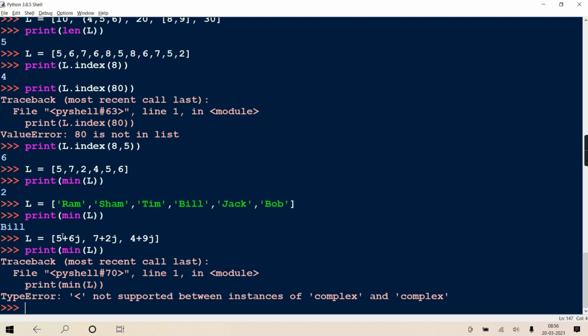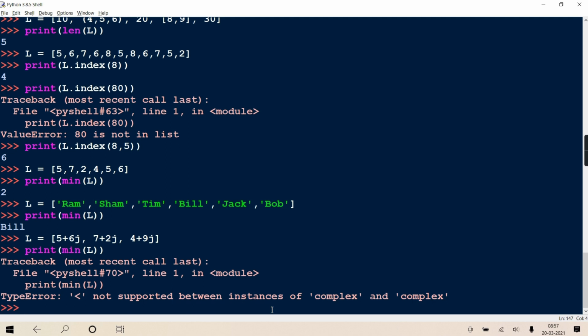When we took first chapter operators, that time I told you that you cannot perform the relational operations on two complex numbers, like less than, greater than, greater than equal, less than equal. Maximum you can do equality, inequality. You can just check whether the two are equal or whether they are not equal. But when you want to find out minimum, you have to perform this operation. Therefore it gives error. Getting?